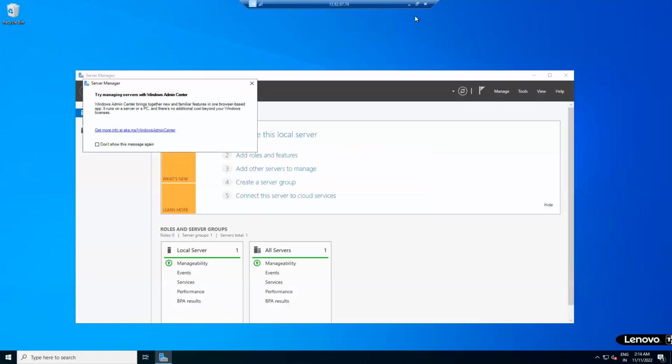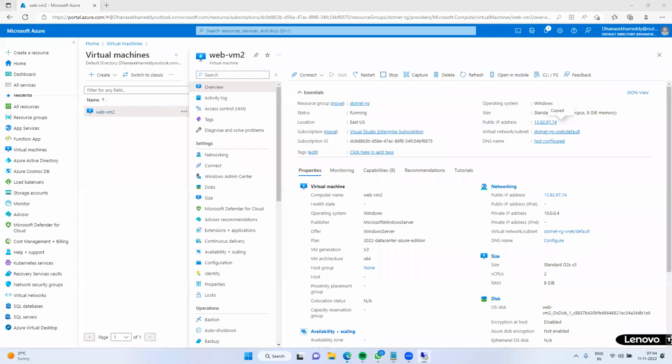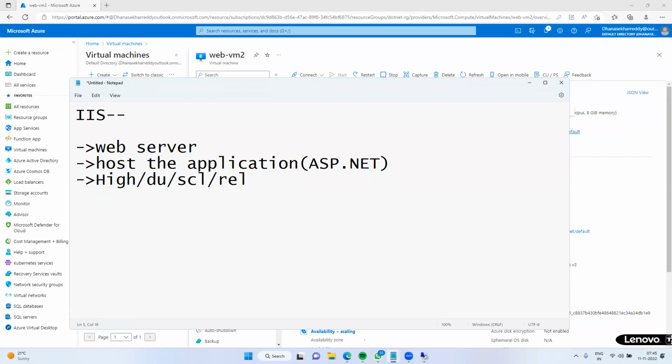Now I am going to enable the IIS web server. So what is IIS? IIS is the web server, and it is used to host applications. What type of application? ASP.NET applications. It provides high availability, durability, scalability, and reliability.